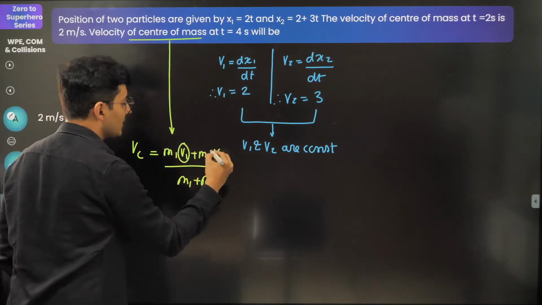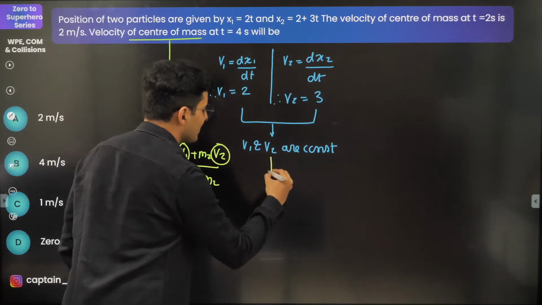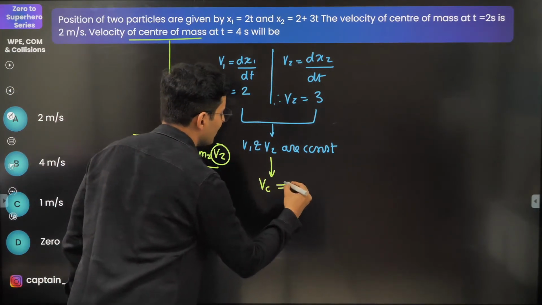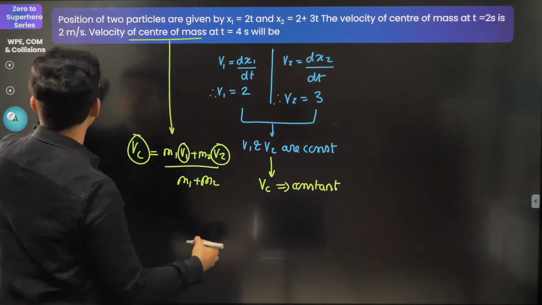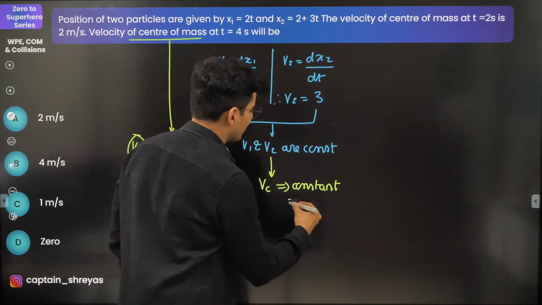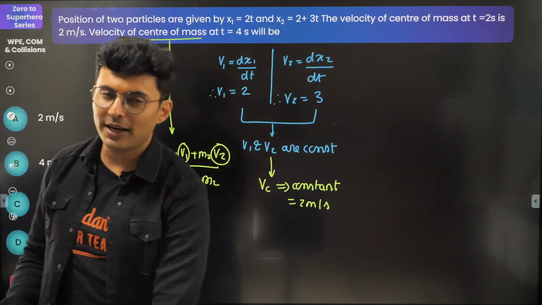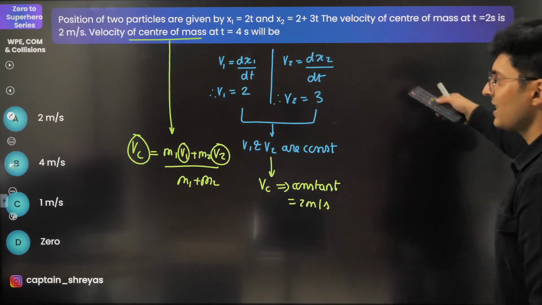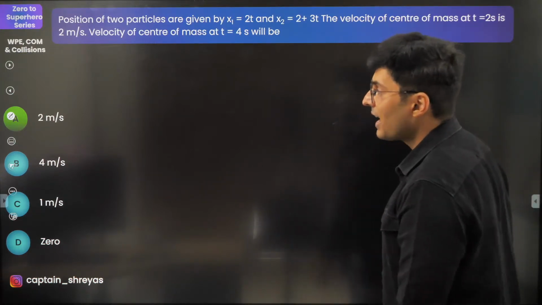If this does not change, and this does not change, how will this change? So hence, velocity of center of mass is also going to be constant. And do I know its value? Yep, it is 2 meters per second. So it will always remain 2 meters per second, no matter when you measure it, be it 4 seconds, 100 seconds, 0 seconds. Hence the option is A.